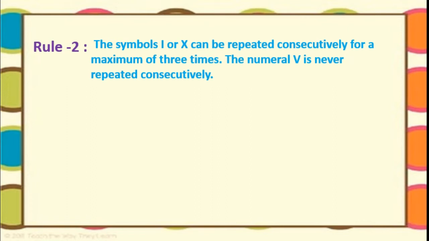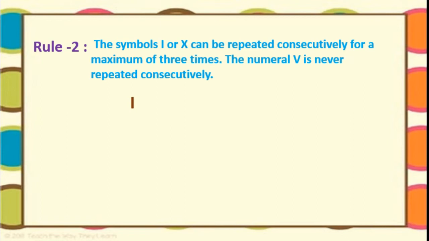See here. Whatever we followed in the first rule, that is writing the same symbol consecutively, means that we can write it maximum 3 times. Not more than that.